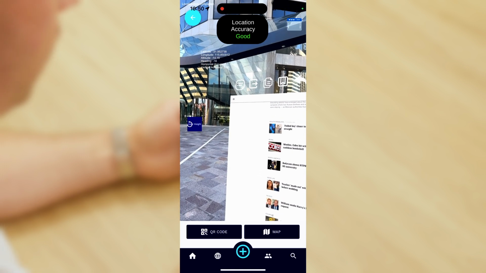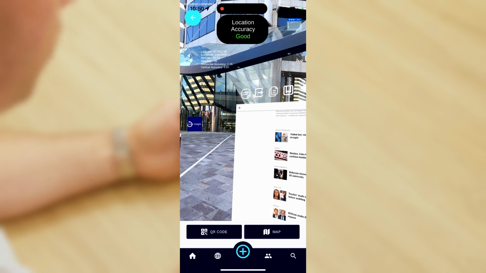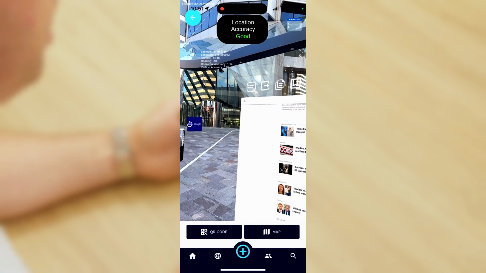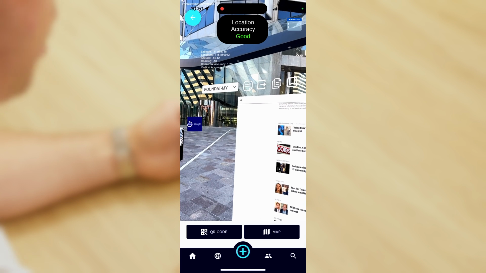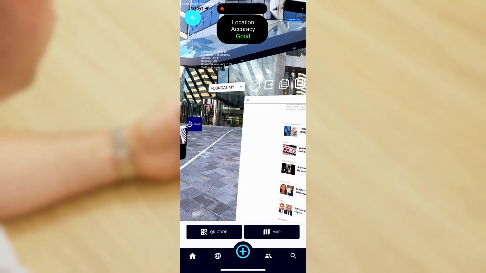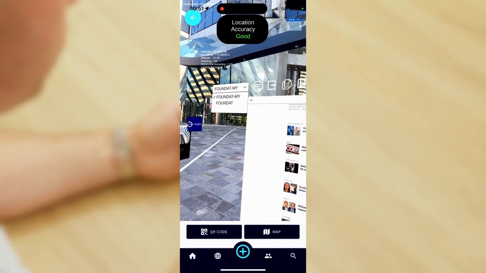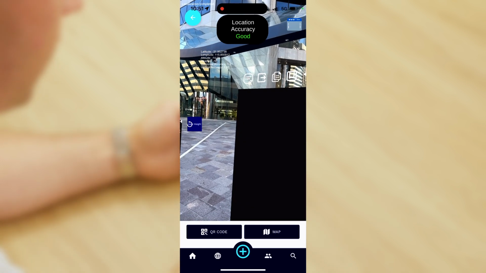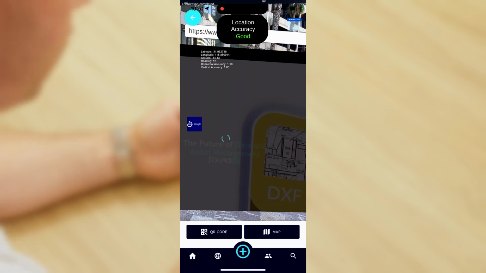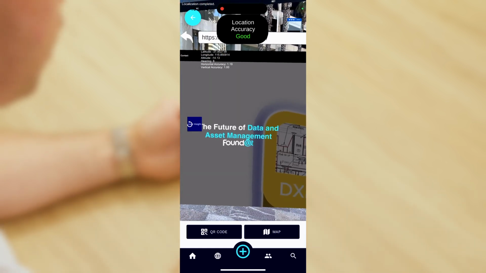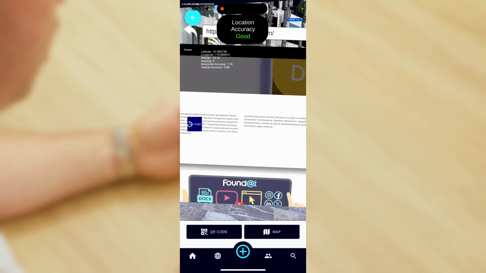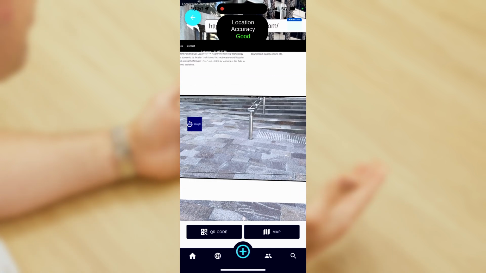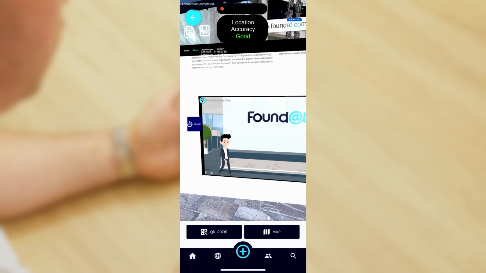Firstly, the first button on the top left-hand corner of the screen, if I click on that, it'll bring up a drop-down menu with all of my saved bookmarks. I can then click on the down arrow to highlight my bookmarks. Here I've got the FoundAt website, so if I click on that, it takes me to the FoundAt website. I can, again, interact with the web page like I normally would. Just demonstrating here, I can even play embedded videos or any other content that might exist inside that website.